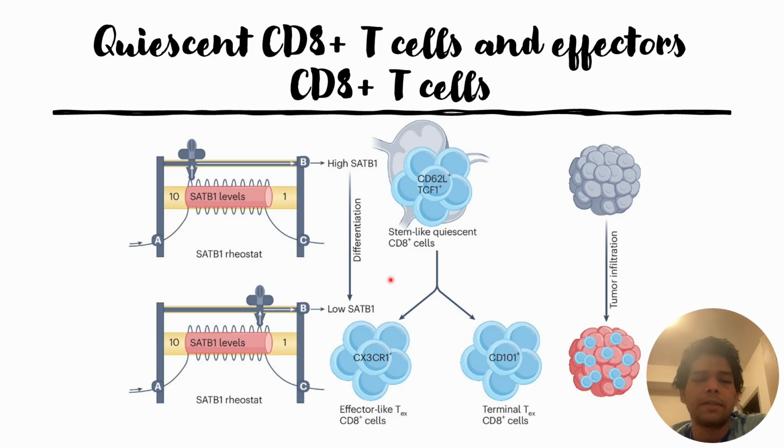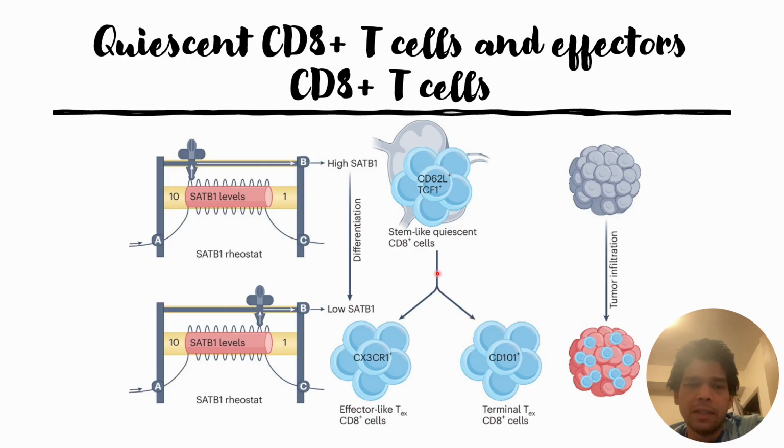So what actually happens is that once the stem cell-like quiescent CD8+ T cells differentiate into the effector T cells, the SATB1 level decreases. And once it decreases, the committed lineage CD8+ T cells will have less self-renewal and proliferation ability.